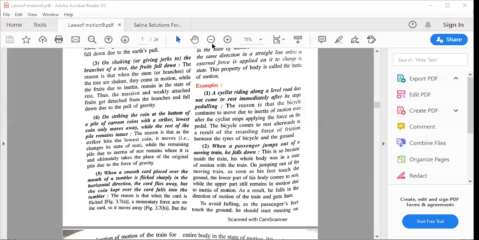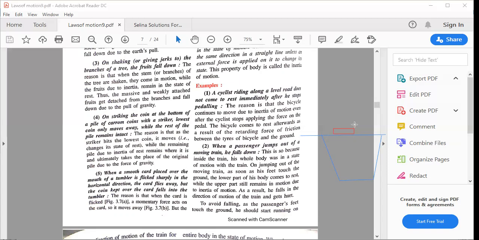I don't have a diagram, so I'll just draw. So basically there is a card and you are having a tumbler, and on the top of the tumbler there is a coin. So when you try to remove that card, okay, very fast, what will happen? This coin will not move away along with the card. It will fall down in the tumbler.